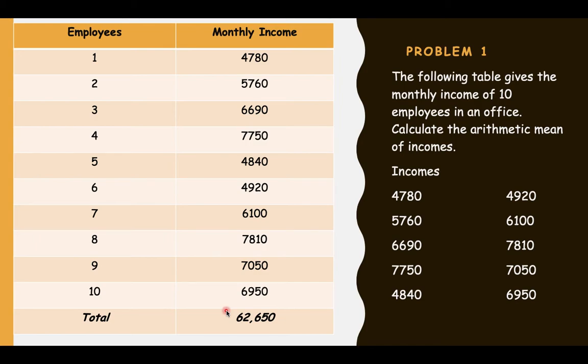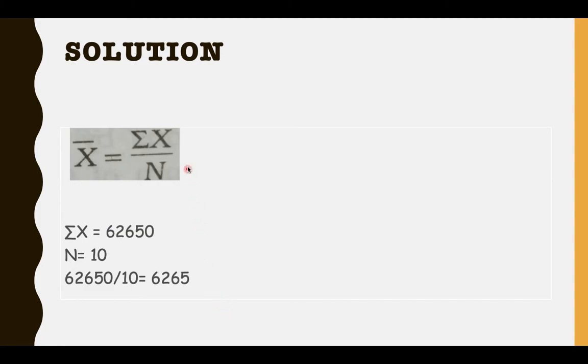62,650. So to calculate arithmetic mean, it is very simple, as we have seen the formula summation x by n. So summation x is 62,650, n is 10. So when you divide 62,650 divided by 10, that will give you 6,265.